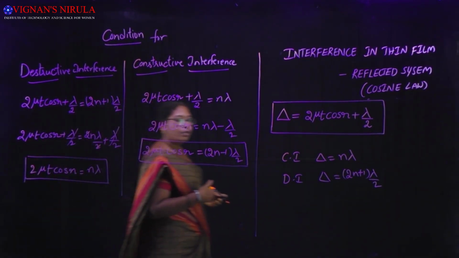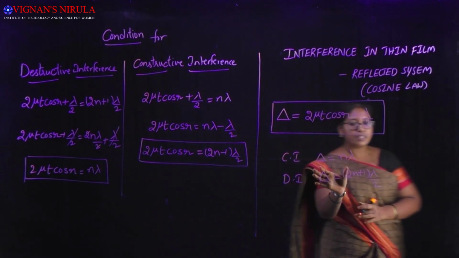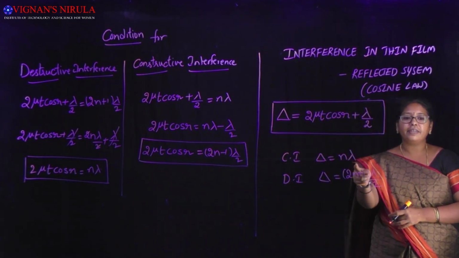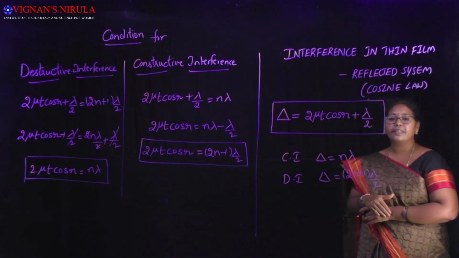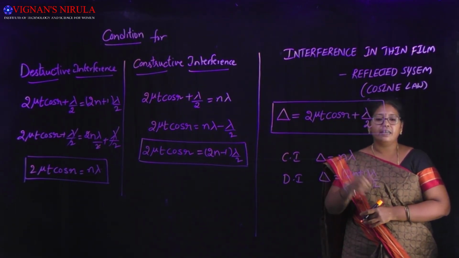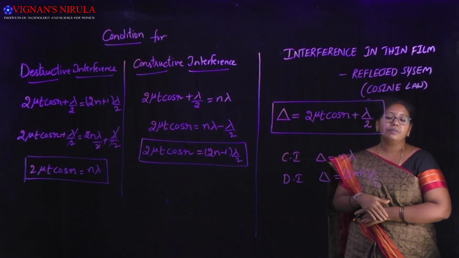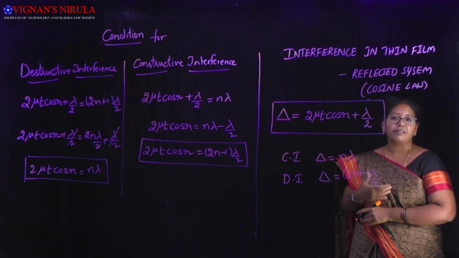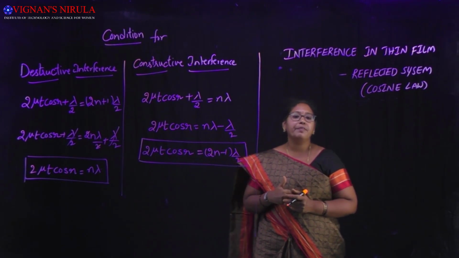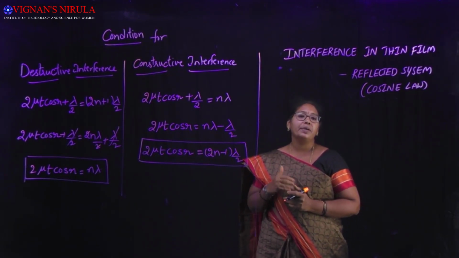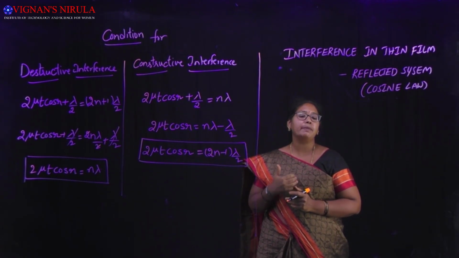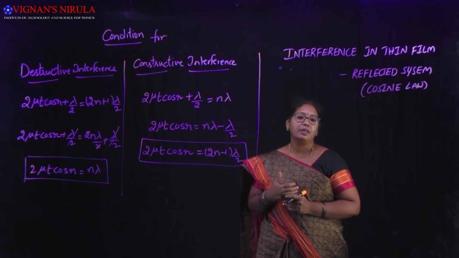So we have used the general interference concept, substituted the path difference and equated it to n lambda for constructive interference, and equating it to (2n+1) lambda by 2, you are going to get destructive interference. So in this lecture we have discussed how interference happens in thin films. What is the basic principle in interference in thin film?